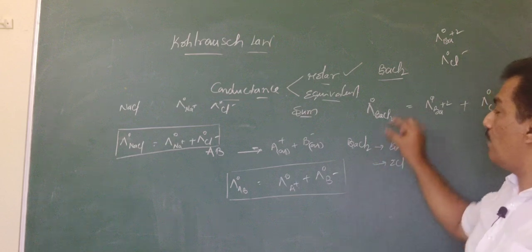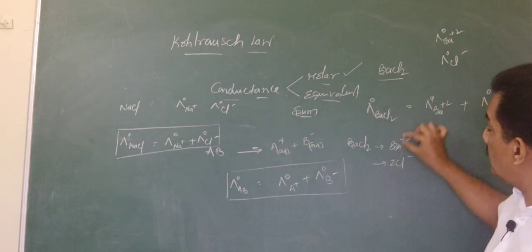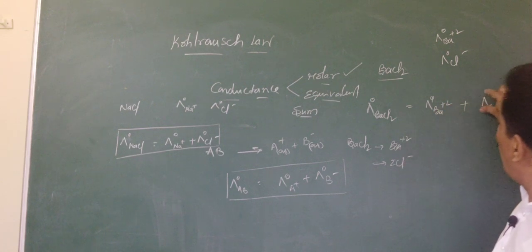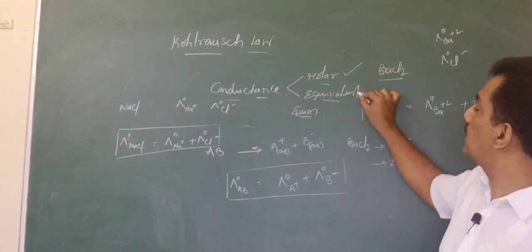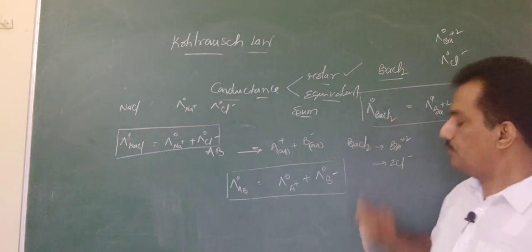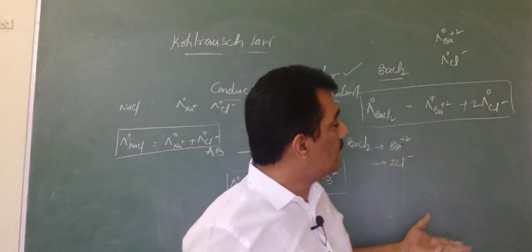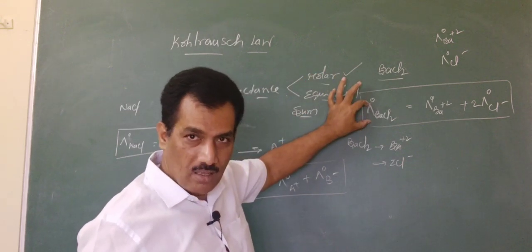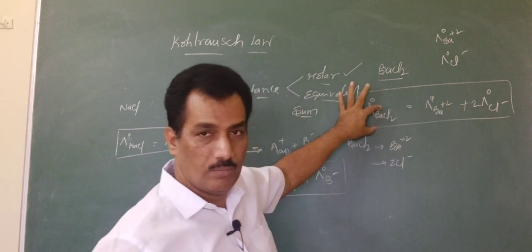So when we are measuring the conductance of barium chloride, we have to consider the barium ionic conductance and the conductance of two chloride ions. Then only we will get the conductance of barium chloride. So by default, when we consider the conductance of barium chloride, we are taking whatever ions are present in this molecule.